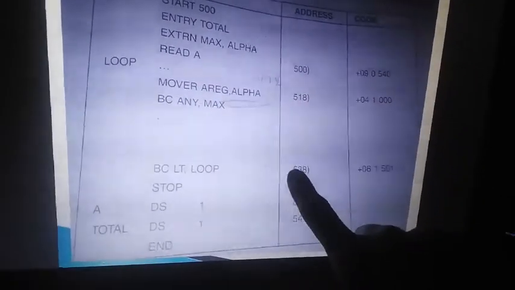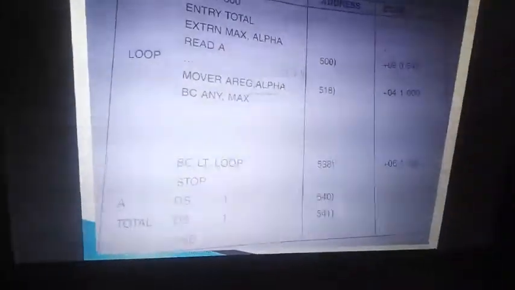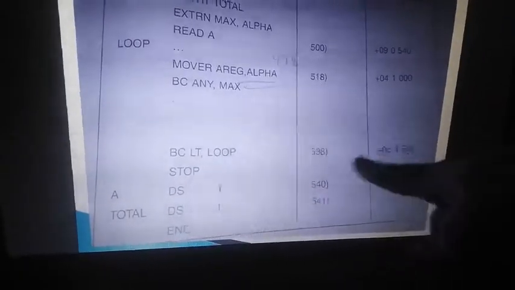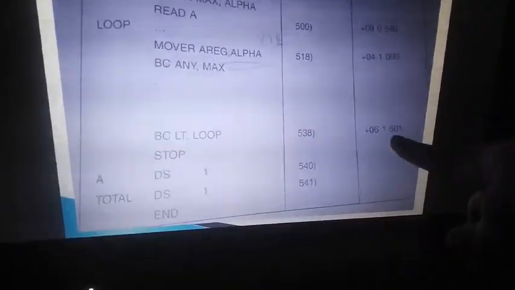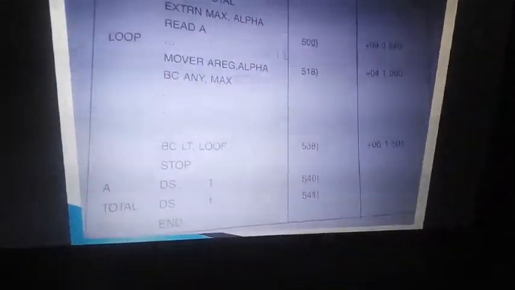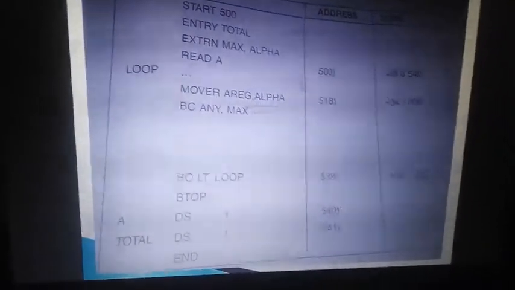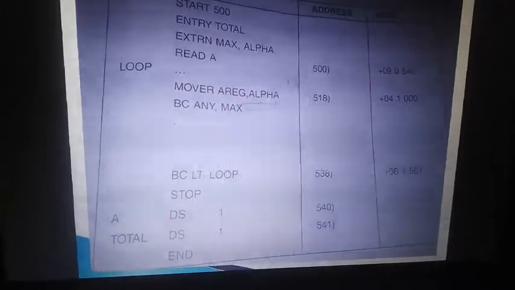You need to jump to the location where the loop is in the new area. You are loaded at 900, which means the loop will be at 901. Jump to 538 is wrong, or jump to 501 is wrong, because your loop is in 901, because you relocated that. Absolute is not like that. You are placing the same thing there, so there is no bother about relocation.